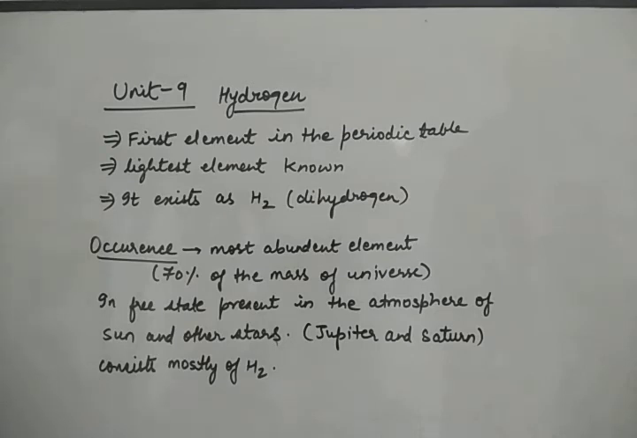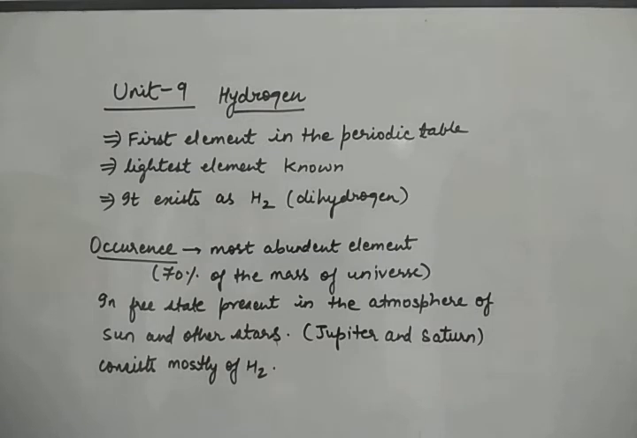In nature, hydrogen exists in the form of H2 and it is also known as dihydrogen. The atomic hydrogen, or H, exists only at high temperature. So in natural state, it exists in the form of H2, which is known as dihydrogen. It is a gas.